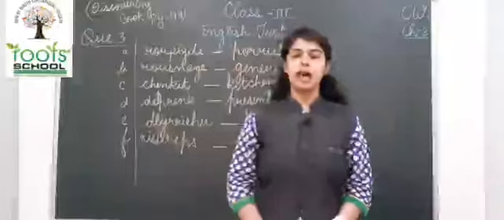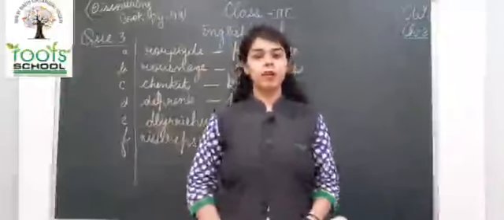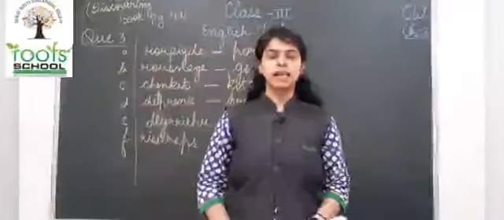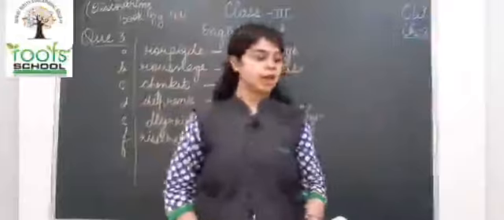Yes, she was very pretty. And tidy means neat and clean. So yes, she was very neat and clean. So these are the qualities of Anna, and this is the way she appeared, how she looked. Okay children?